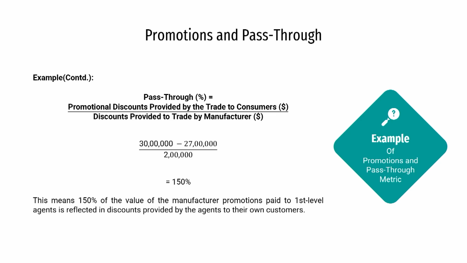If this value is greater than 100%, it indicates that the intermediary, which is an agent in this context, is topping up the promotion. It means the manufacturer or another entity has offered a discount, and over and above that discount you are also giving some additional discount, so that more discount is extended to the end consumer. So, that is why the value is more than 100%.